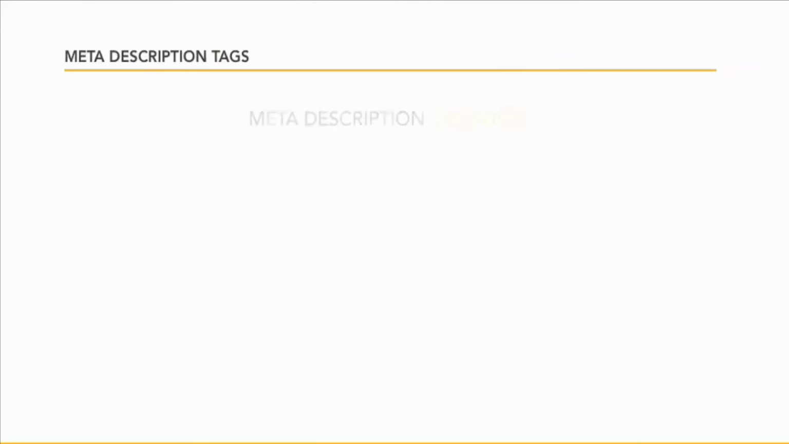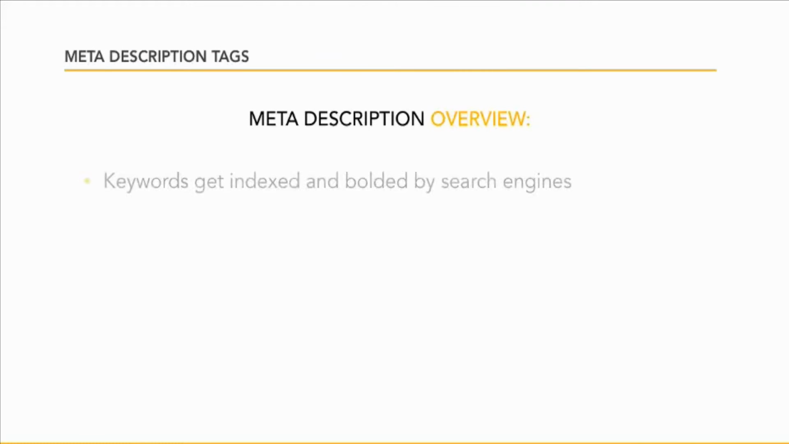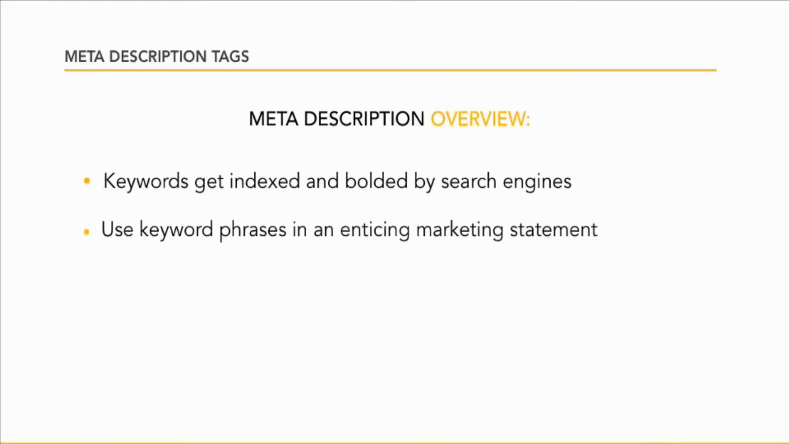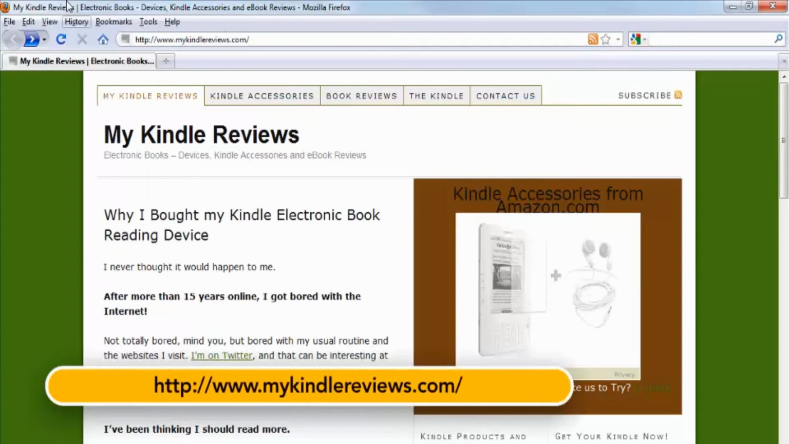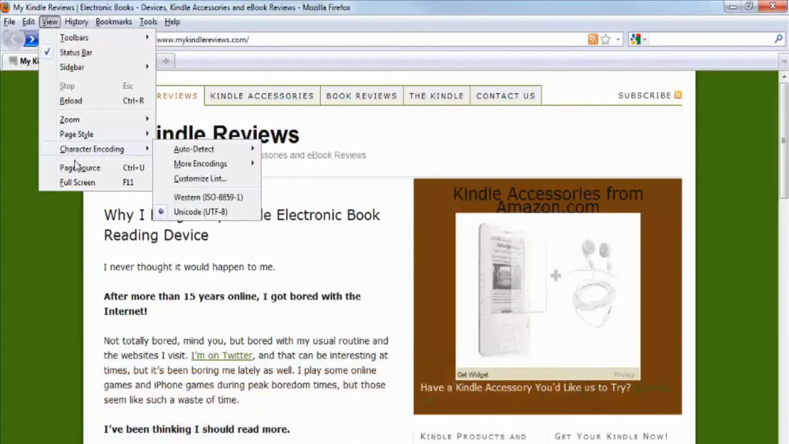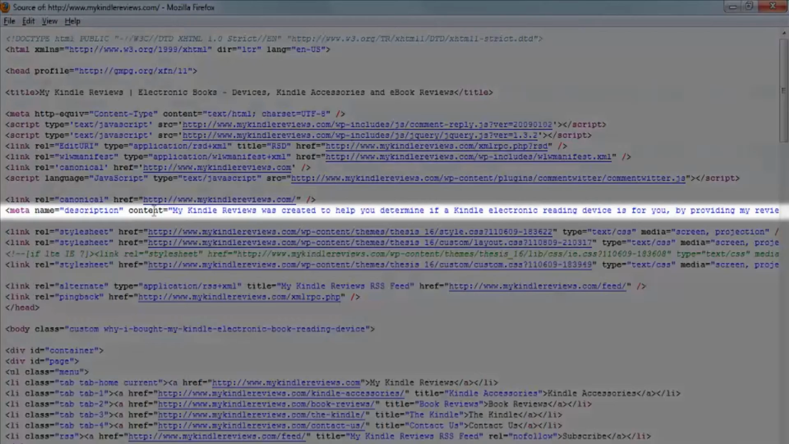The meta description tag is another place where you'll want to use your targeted keyword phrases. Keywords contained within it will get bolded by the search engines in the results pages if they're part of the search query someone used. Let's see what the meta description looks like in the source code. Here it is within the meta description tag.